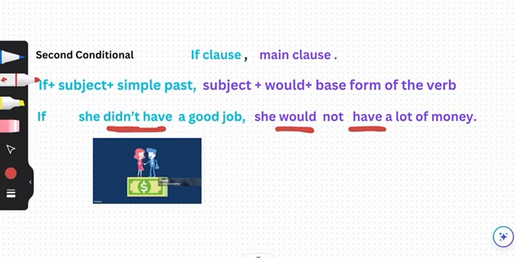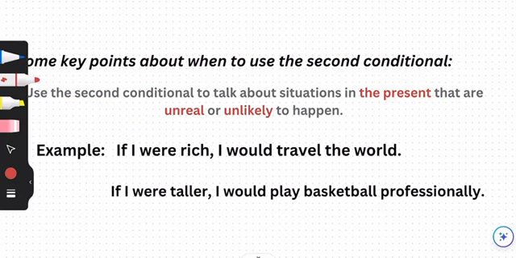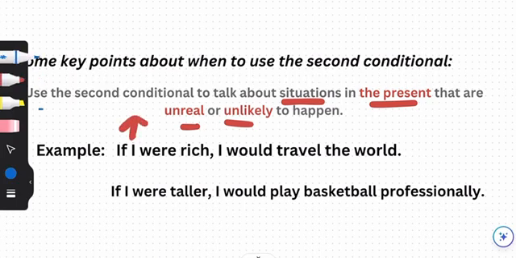But when do we use second conditional? Let's talk about that. We use second conditional when we talk about situations in the present that are unreal or unlikely to happen. For example, if I were rich, this means that I'm not rich. But if I were rich, I would travel the world. So this means that I'm not rich